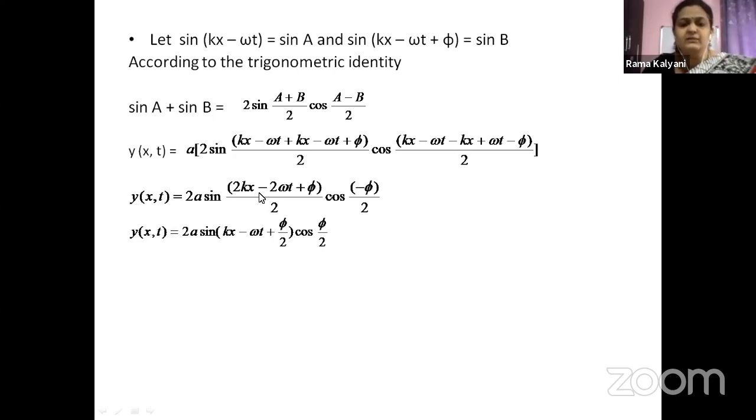Now, once again here, we can take 2 common in the sine term and cancel it with the denominator 2, so that the resultant equation becomes 2a sine of (kx minus omega t plus phi by 2), since there is no 2 left, it becomes phi by 2, and cos of phi by 2. What happened to the minus sign here? According to our trigonometric relations, we know cos of minus theta is cos theta. Cos of minus theta is cos theta.